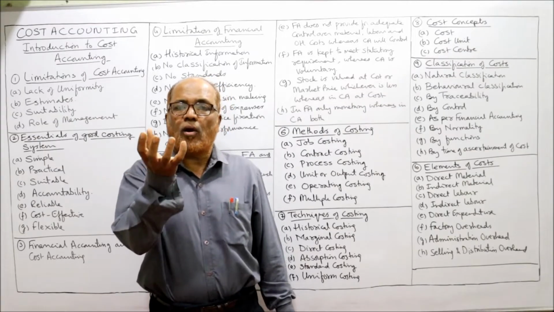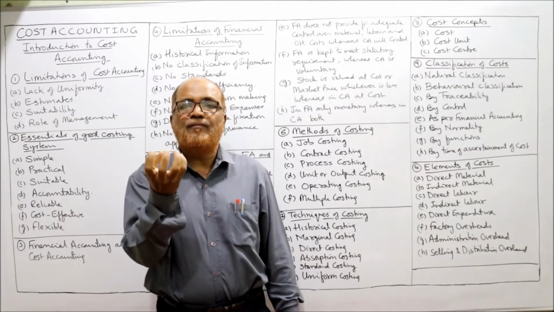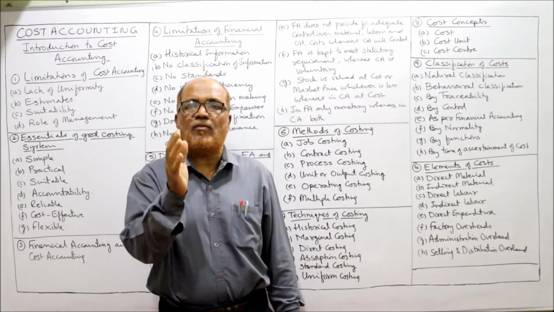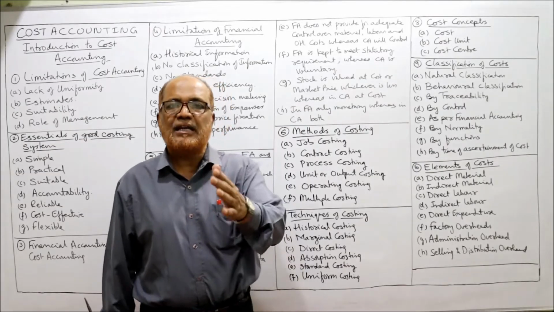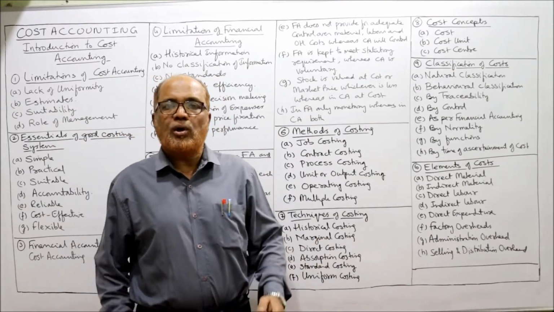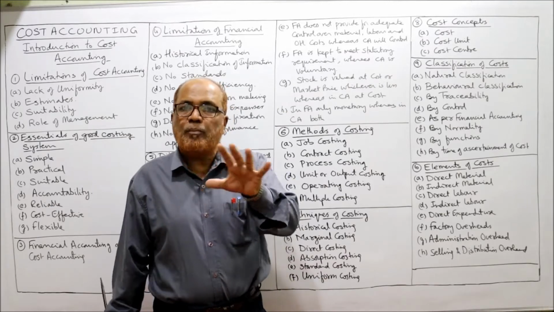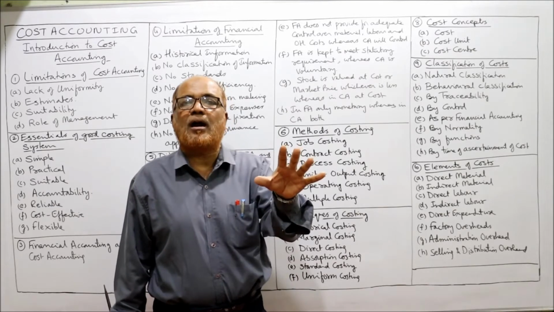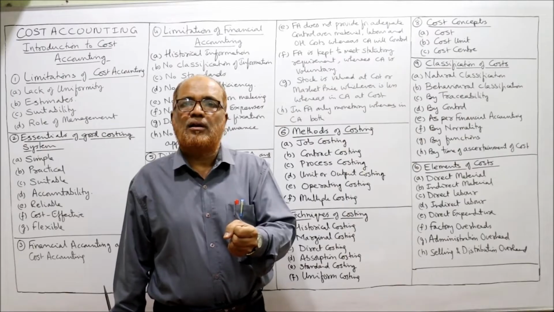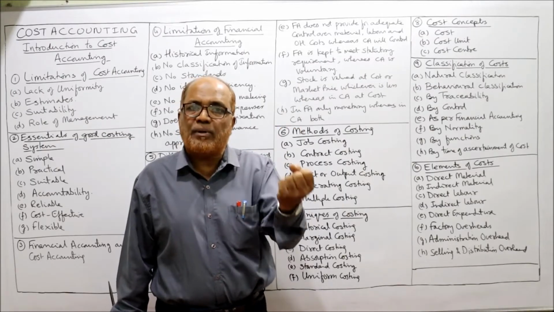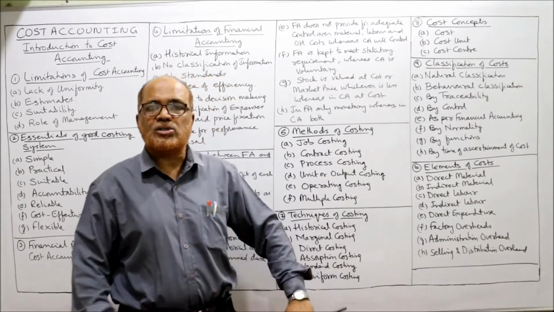See here, in order to control the cost, we want the efficiency of every resource. That means material, labor, overhead. So the material, labor, overhead cannot be controlled. The cost cannot be controlled by having financial accounting. So these elements of cost can be controlled only with the help of cost accounting.